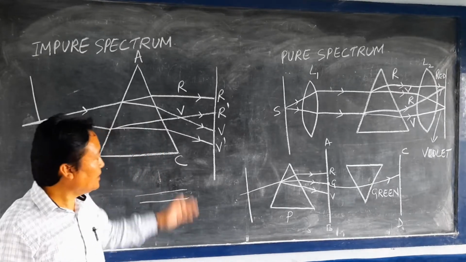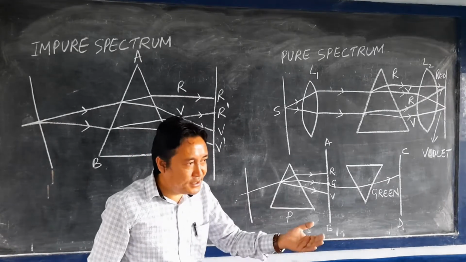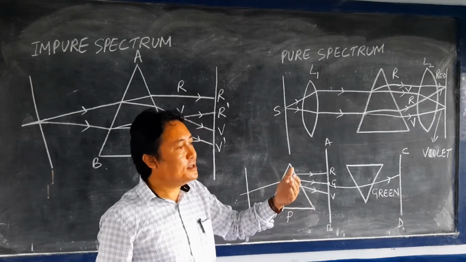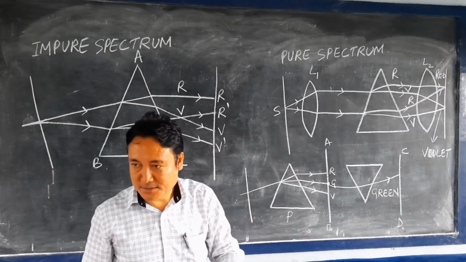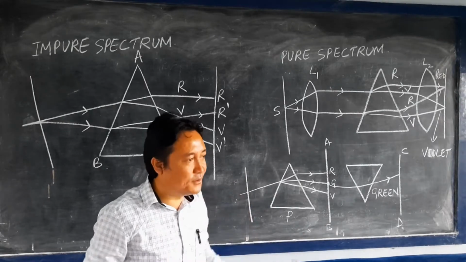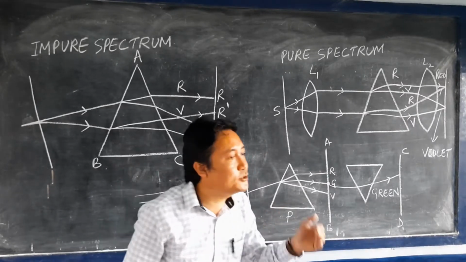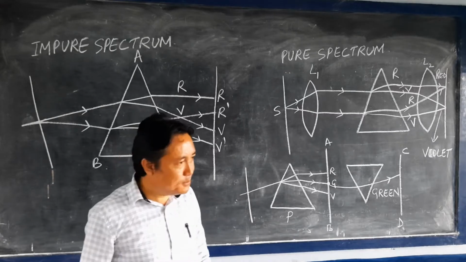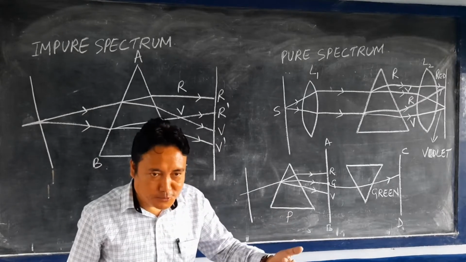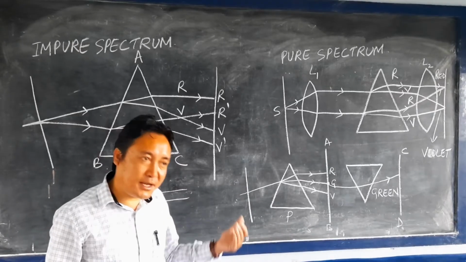Is it clear? Next one, pure spectrum. The pure spectrum is just the opposite. It has well-defined sharp boundaries and the colors do not merge with one another. That means they do not overlap. You can get a pure spectrum by using an instrument known as a spectrometer.